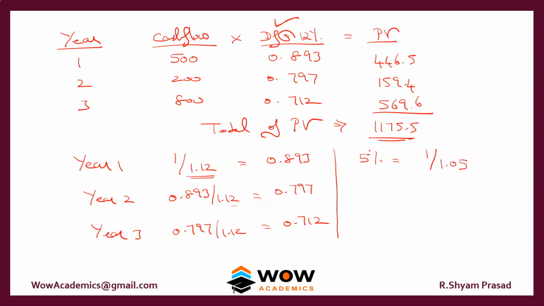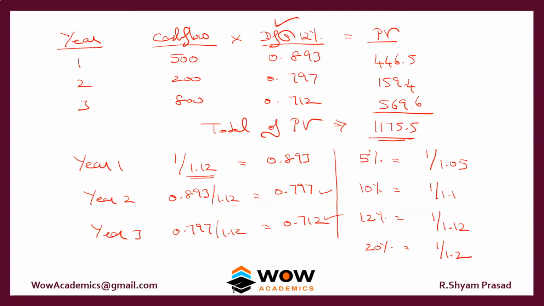1.05. If they give you 10%, you divide it by 1.1. If they give 12%, you keep dividing by 1.12. If they give you 20%, then start with 1 divided by 1.2. Okay, so you move in this order, you'll get the answers. So always start, this will be the first year number, and keep on doing it iteratively, so you'll get the other year numbers like this.